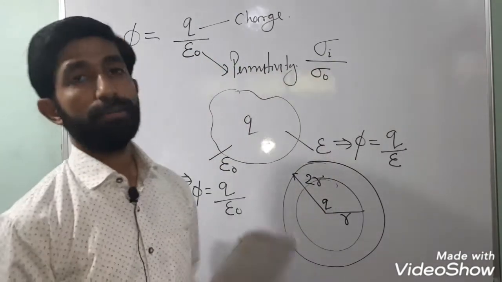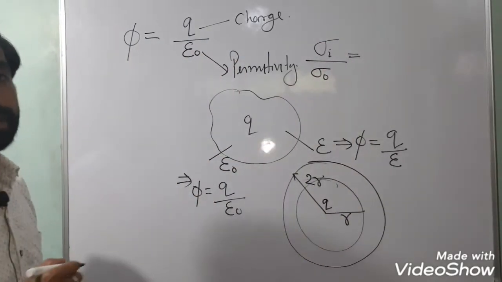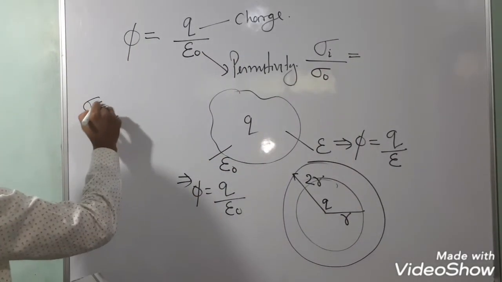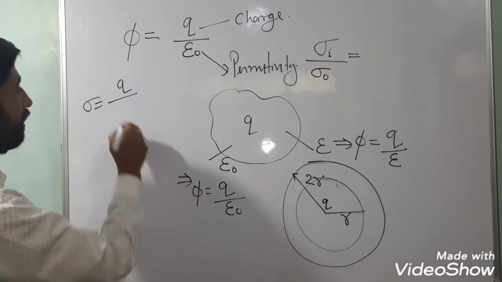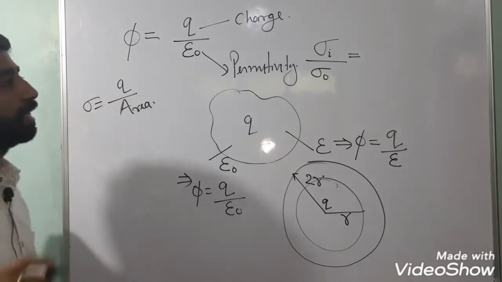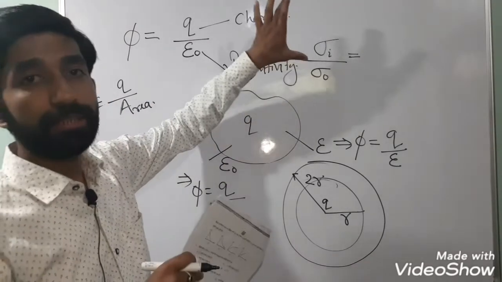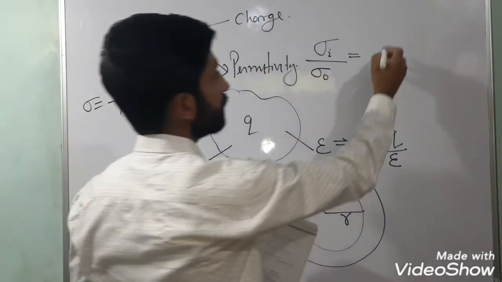How do we calculate sigma? Sigma is given by the total charge upon surface area. Using this formula, let's go to the solution.